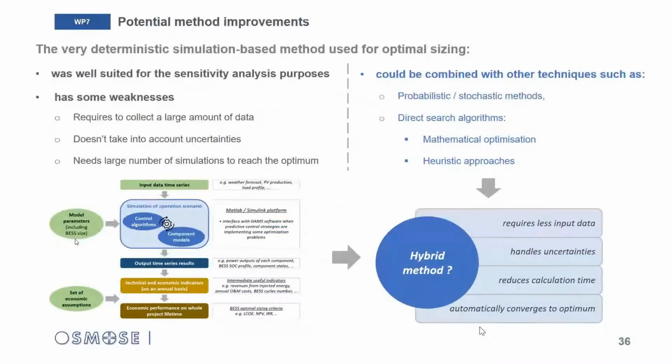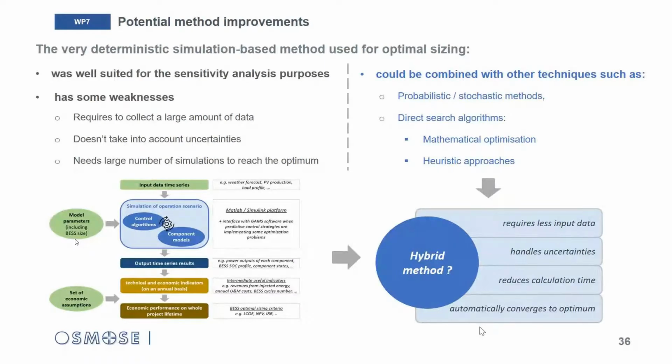And some last words about the optimal sizing method implemented for this study. It was well suited for the purposes of this study, which consists in the sensitivity analysis for identifying the influencing factors. But maybe for larger use, we can find some weaknesses as it stands today due to its very deterministic nature, because it requires to collect a large amount of data.